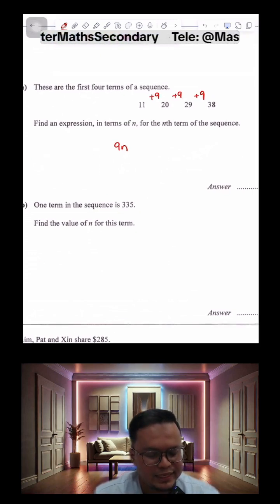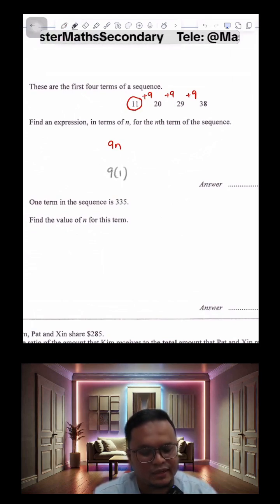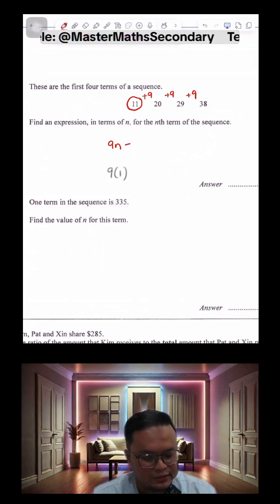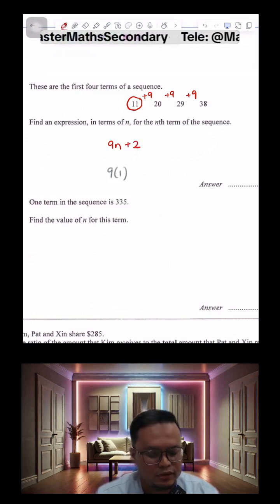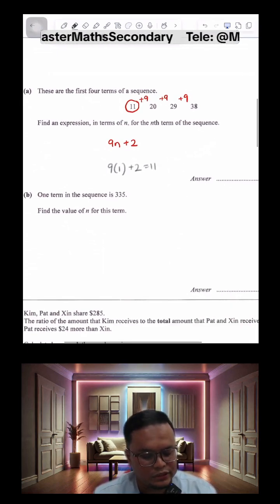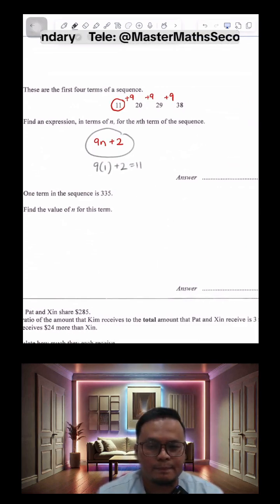Okay, now once I've done this, I ask myself, to get 11 for my first term, when n is 1, at the moment I only have 9, but I need to get 11 for my first term. So I need to increase this by 2 in order to get that 11. Yep, when you add 2, indeed you'll get 11. So this is actually the formula for the nth term of the sequence.